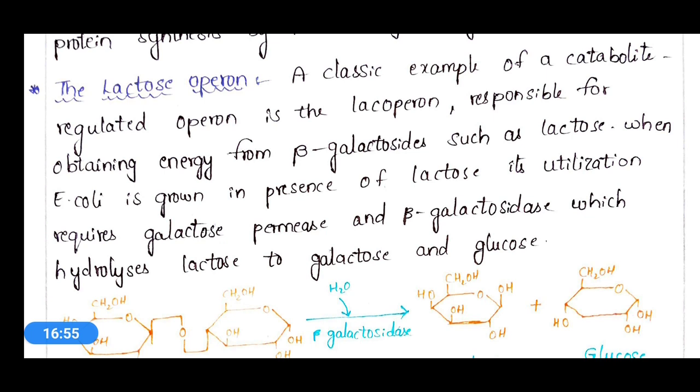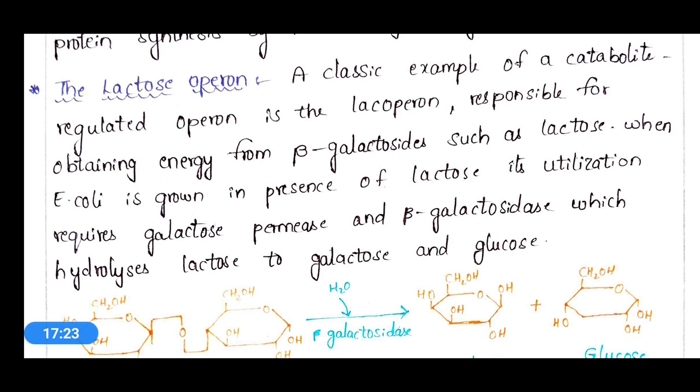Here, the Lac-Operon is a classic example of a catabolite regulated operon, responsible for obtaining energy from beta galactosides such as lactose.